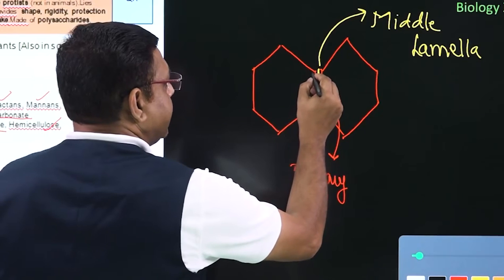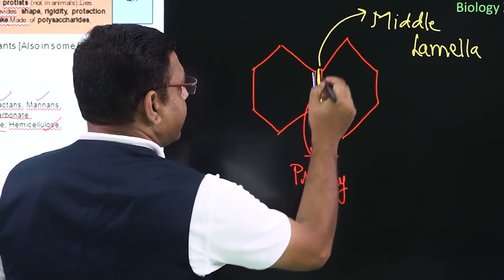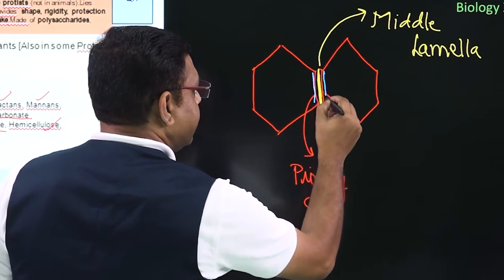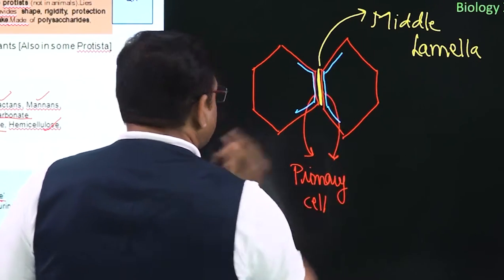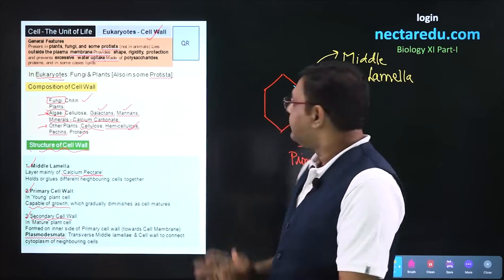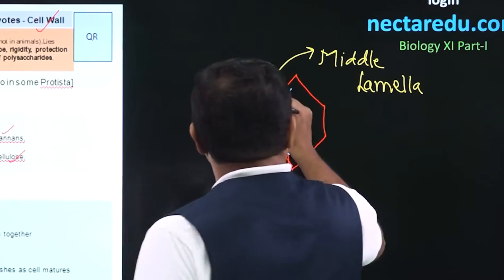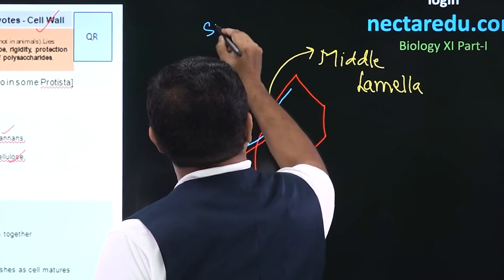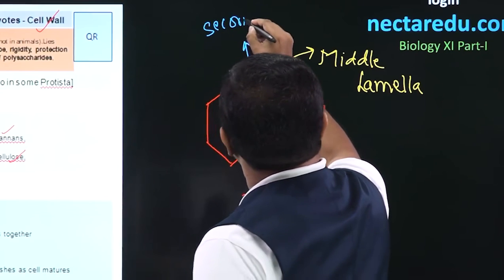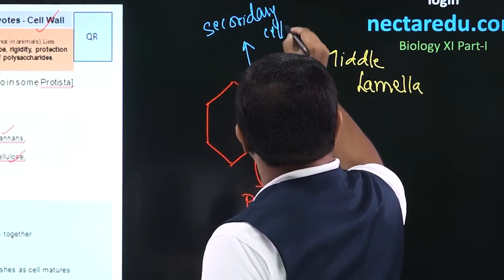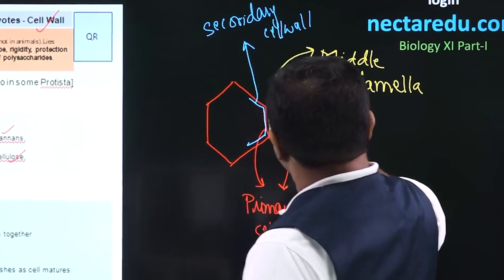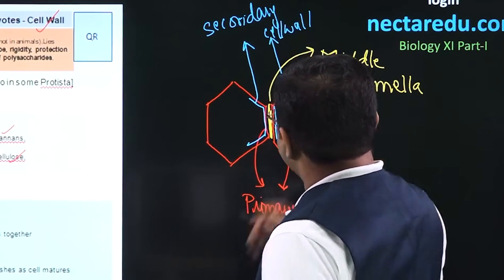Now this primary cell wall will give rise to secondary cell wall, and this secondary cell wall will be towards the inner side of primary cell wall. So this bluish portion is secondary cell wall. This will also be secondary cell wall.